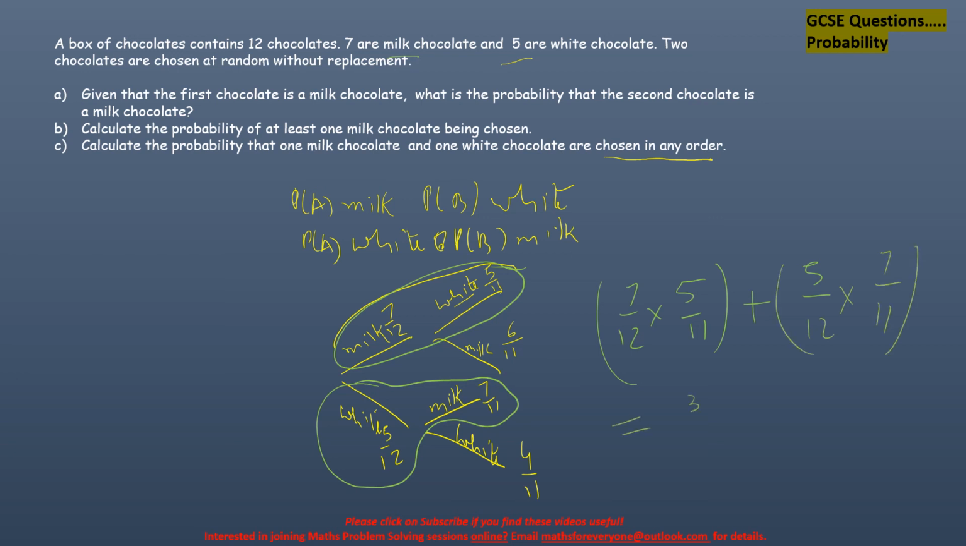So I'm going to get 35 plus 35 over 132. That is 70 out of 132, which simplifies by dividing both by 2: 35 out of 66. So that is your answer. That is how I worked it out.